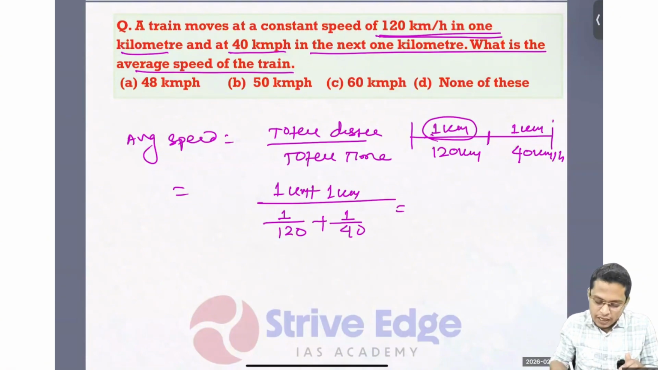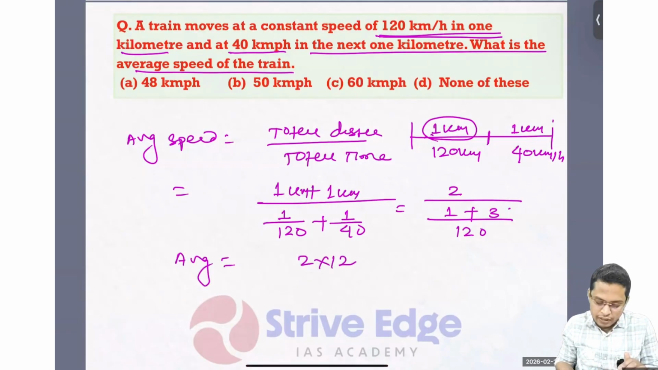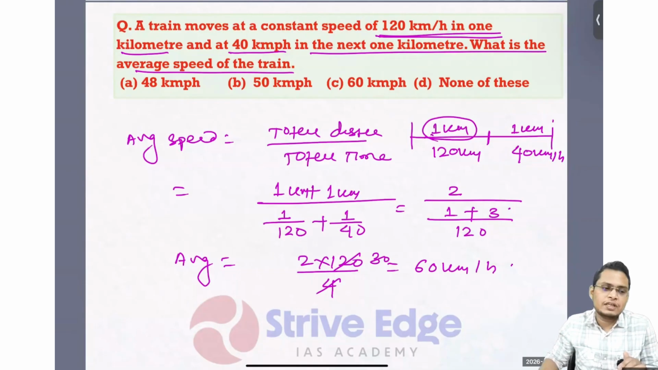So I can write 2 divided by, taking the LCM as 120, 1 plus 3. If you just solve, what average speed will you get? 2 into 120 divided by 4. So it is 30 into 2, which is 60 kilometers per hour. So you'll get the average speed of 60 kilometers per hour.